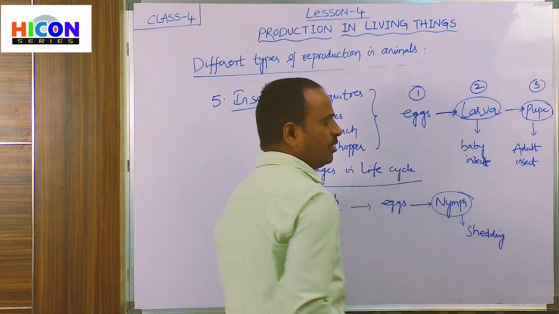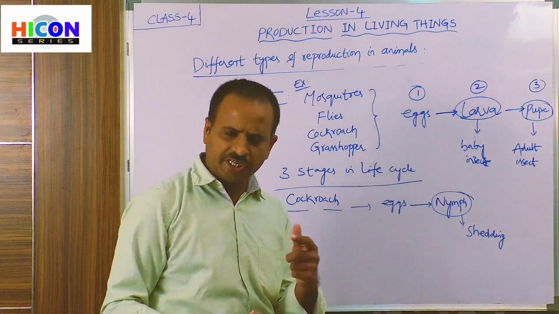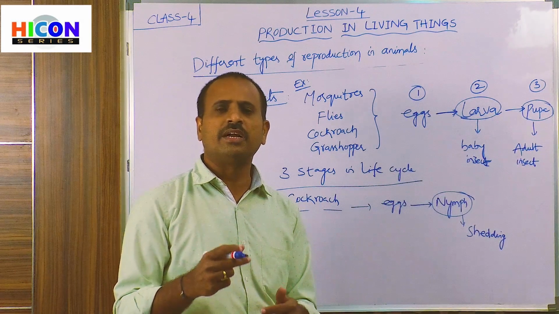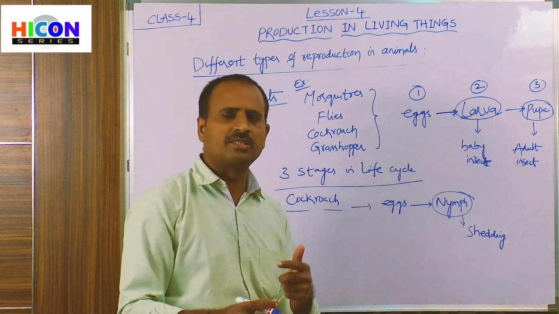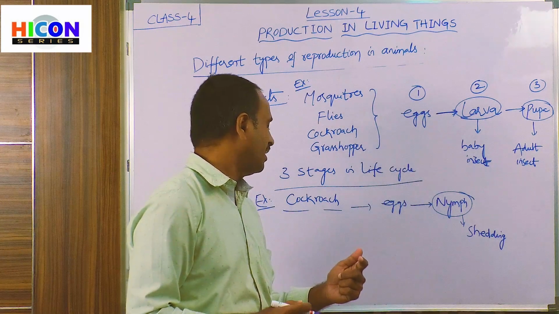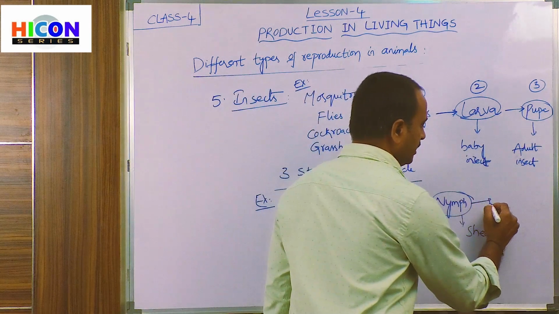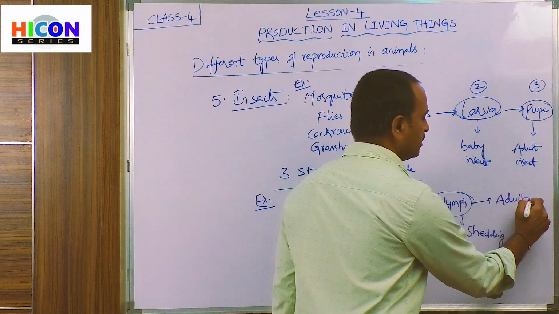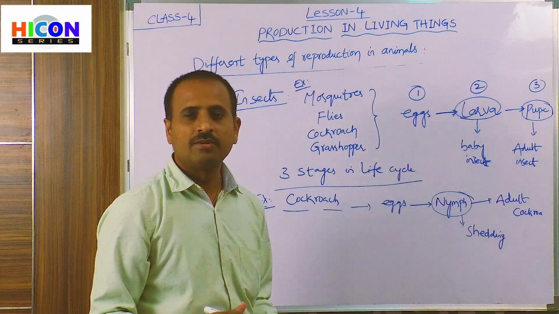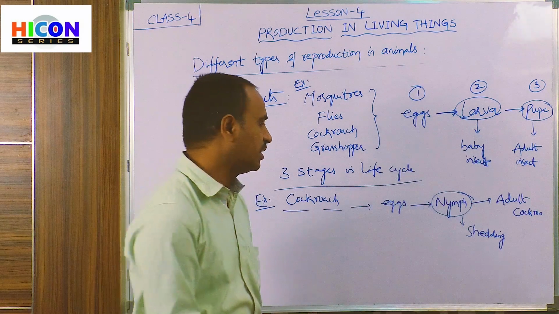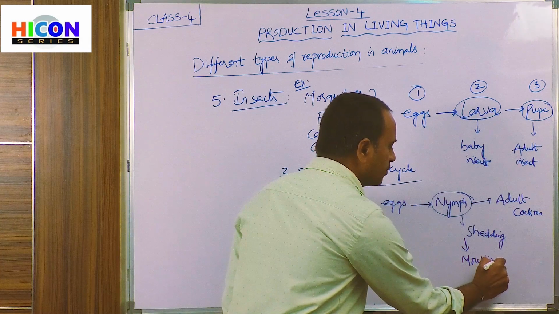So children, after a few sheddings, the nymph will leave its older skin at particular periods of days, and after some days it will convert into an adult cockroach. That is the third stage in its life cycle. And this shedding of older skin from its body is called molting.